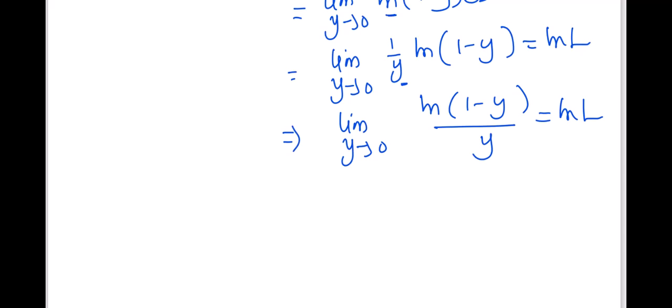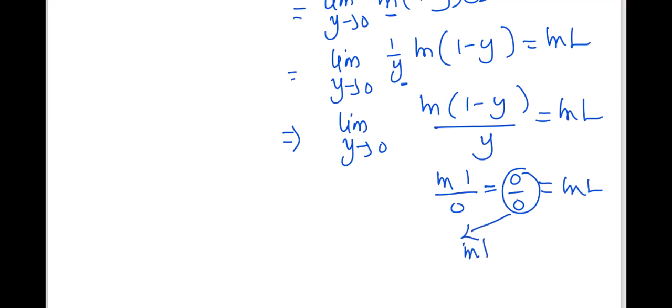You realize that I will have ln 1 over 0, which is 0 over 0, equal to ln L. And this is indeterminate. We cannot determine it.